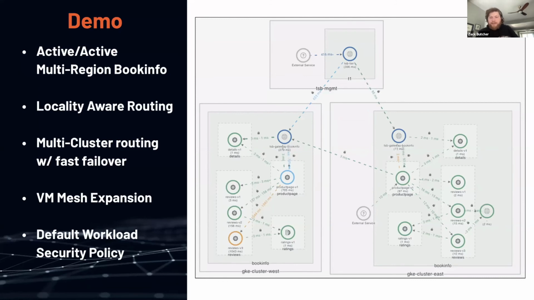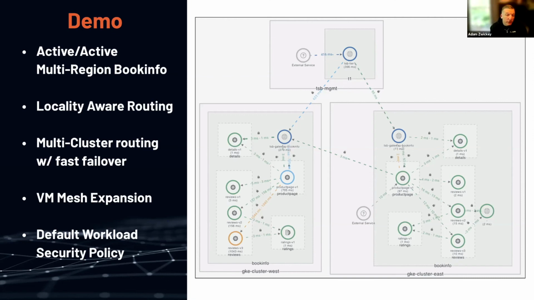But suppose we listed in GKE East an additional T2 namespace. You would see that only in the policy in GKE East and not in West, right? Yeah. And so not only is this handling configuration distribution, but it's actually specializing that configuration correctly based on where that configuration is being consumed at runtime.